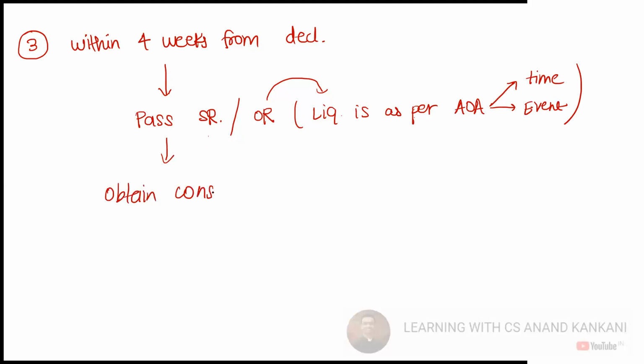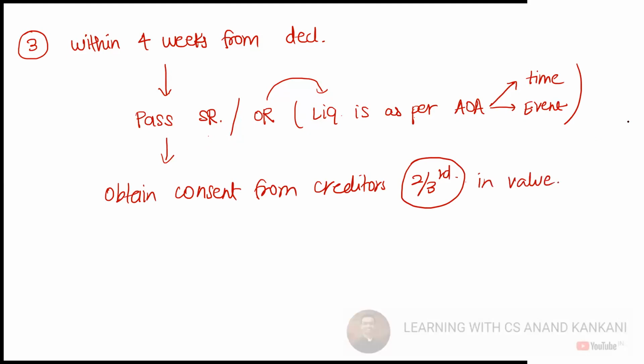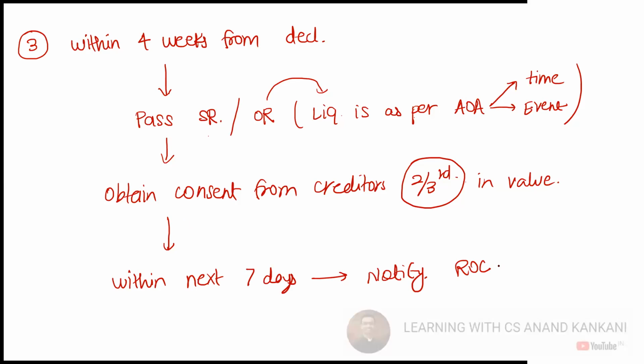obtain consent from the creditors, 2/3 in value. Obtain the consent, correct? Now, within the next 7 days, you will have to notify the ROC as well as IBBI.